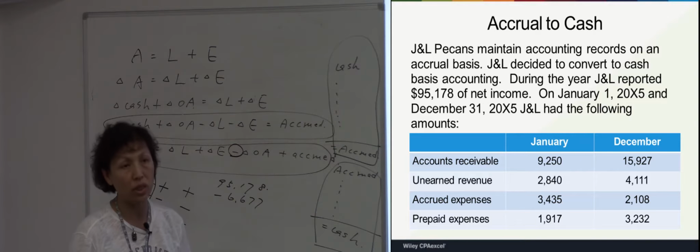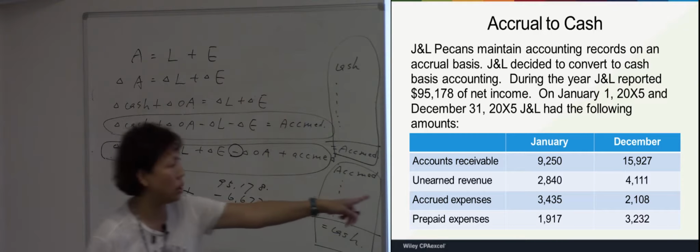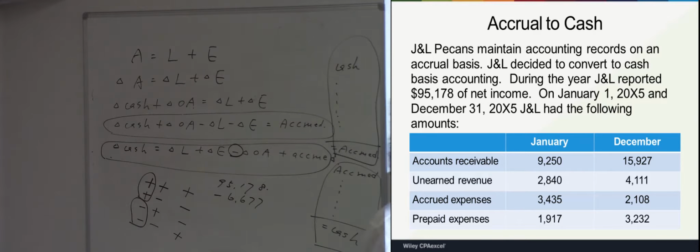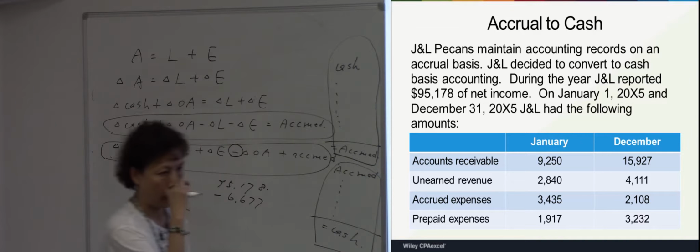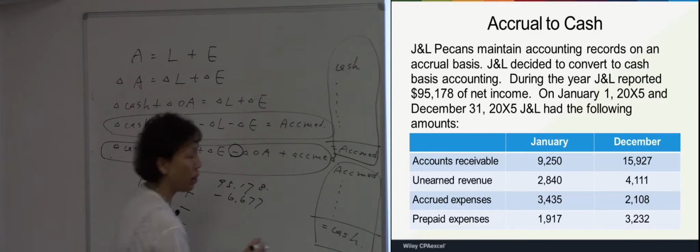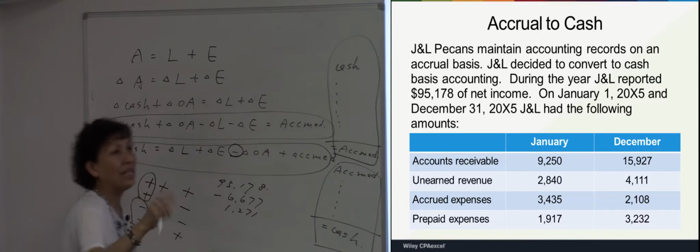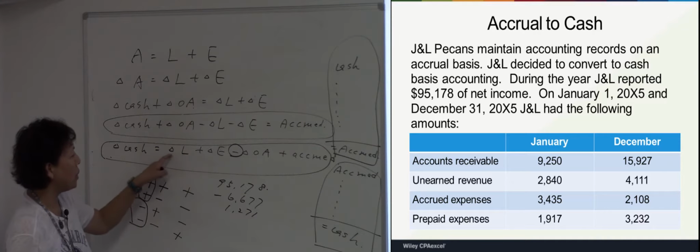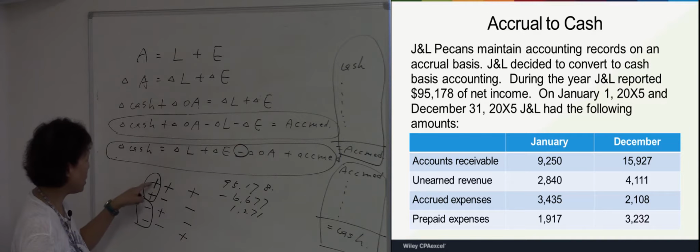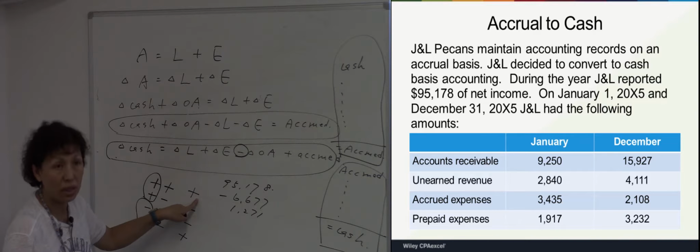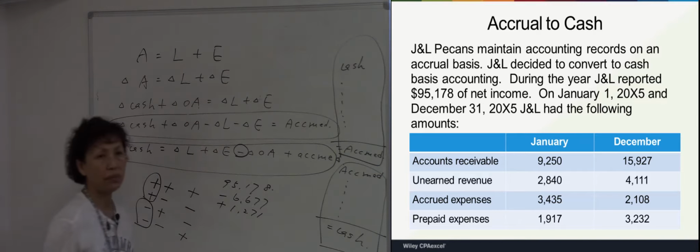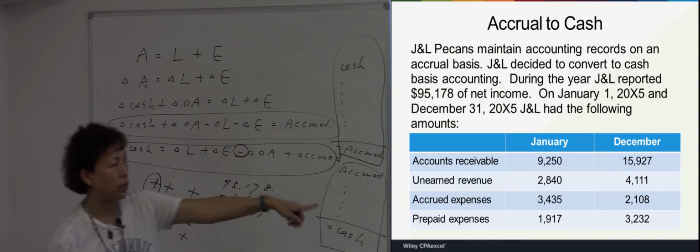Is there an increase? The ending balance is greater than the beginning balance, yes. Increase for how much? 1271. It is an increase, and the sign for liability is positive. So positive increase means positive.